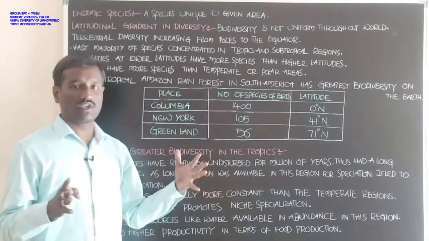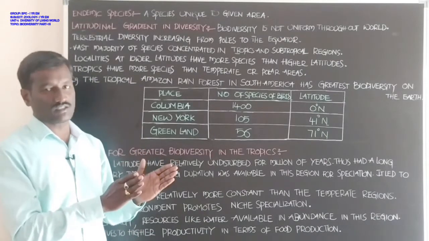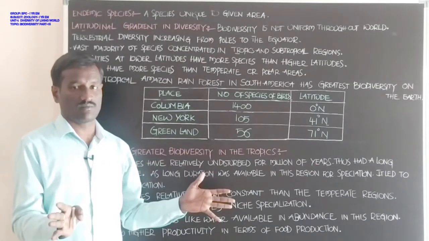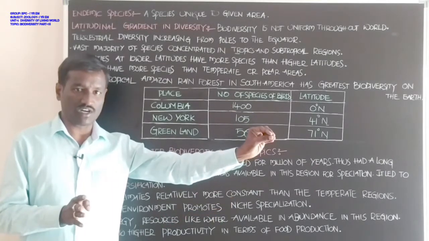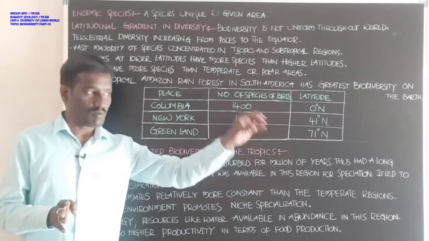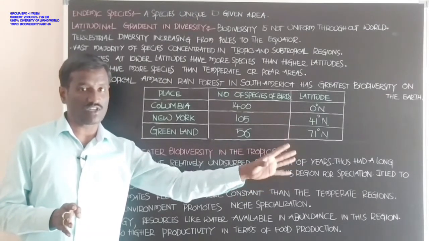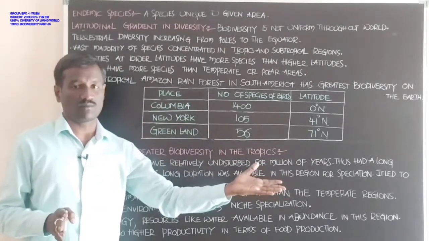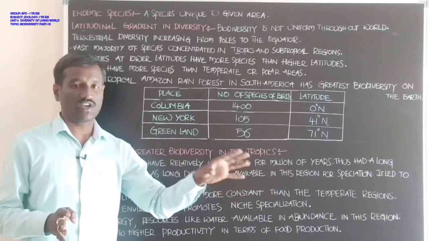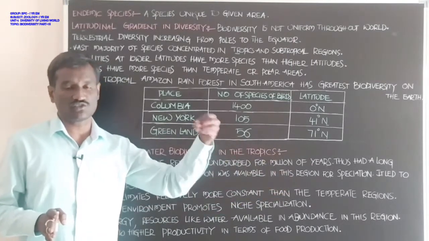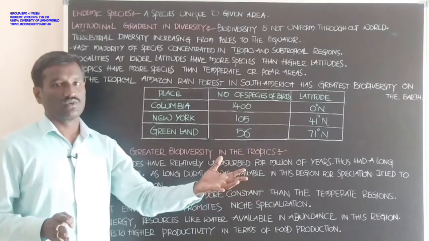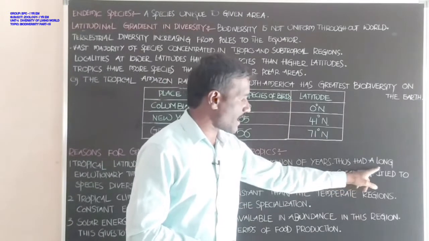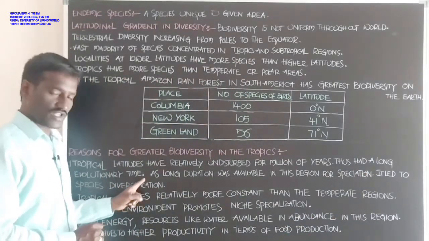For millions of years these tropical areas have been undisturbed, so much species richness is available. There is no disturbance to the individuals, the animals, the plants. So it leads to much biodiversity in these regions, and thus they had a long evolutionary time.